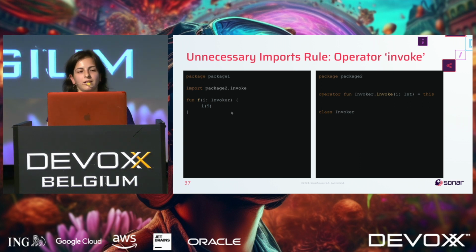Okay, we fixed delegates, we fixed operator invoke. Do you think it's the end? Please raise your hands if you feel it's the end of the story.